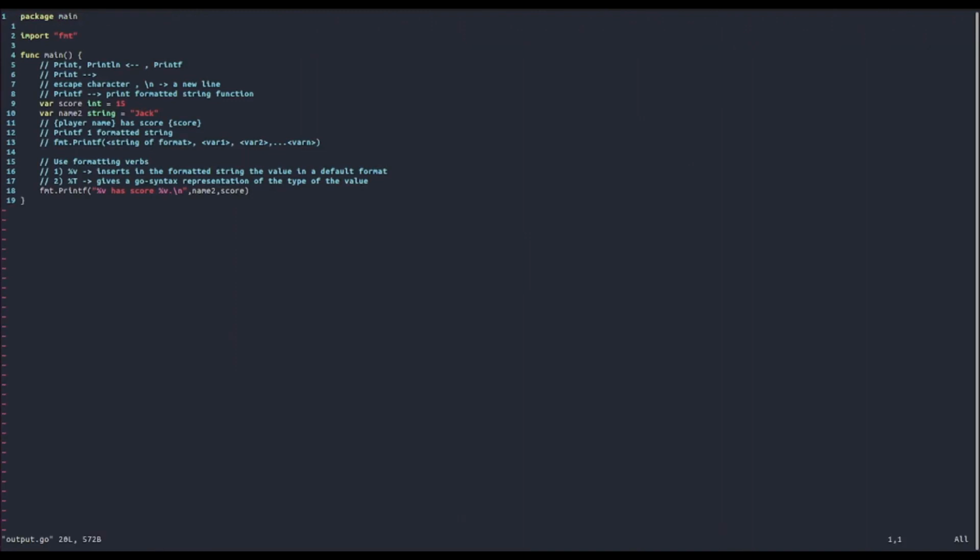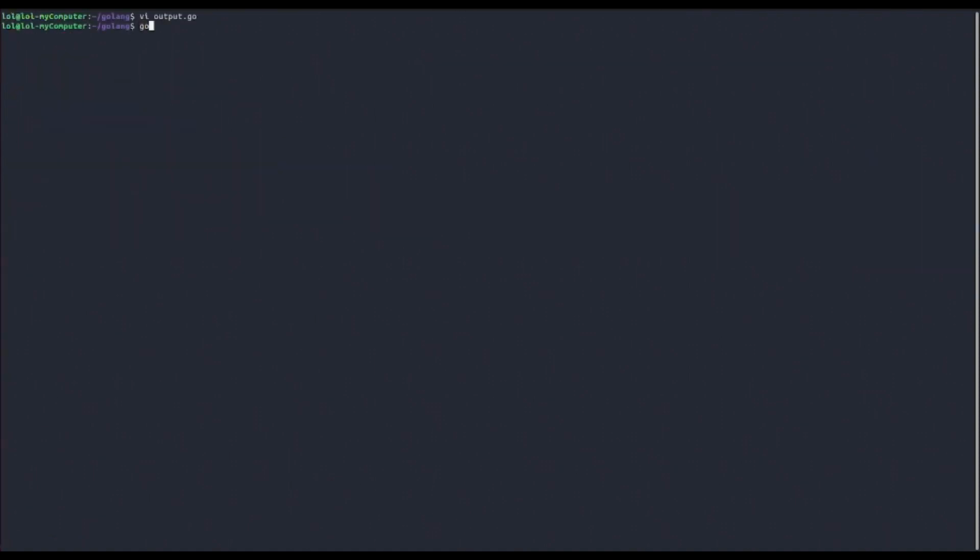What about the %T? Let's try to use it in this example. What if we insert the %T formatting verb in place of the first %v formatting verb? Let's do it like this and see what we get. And what we get is: string has scored 15. So we got the type of the variable that we inserted.